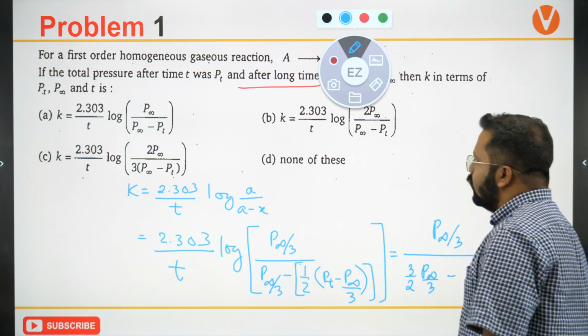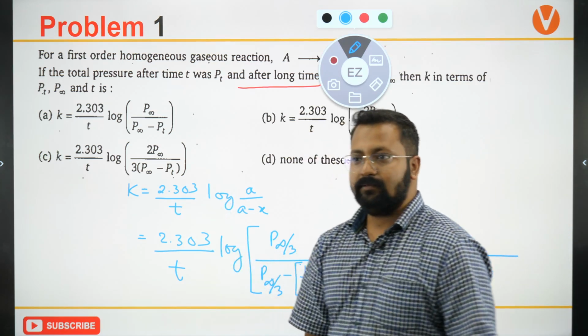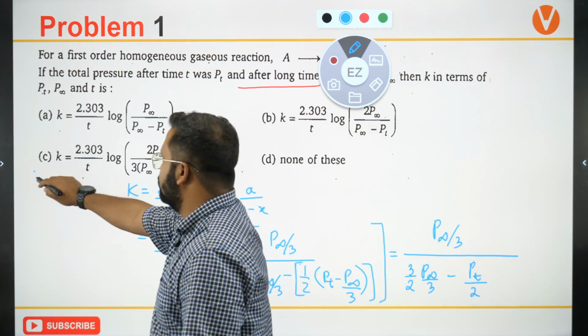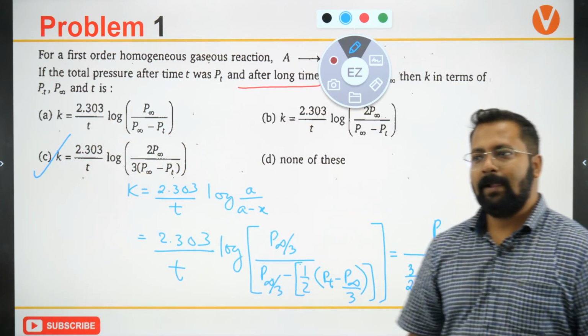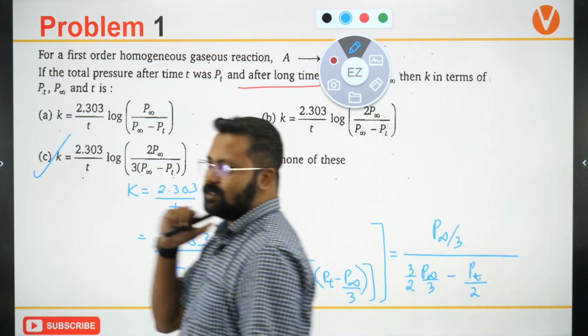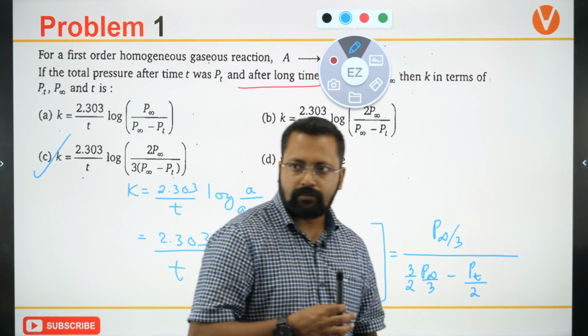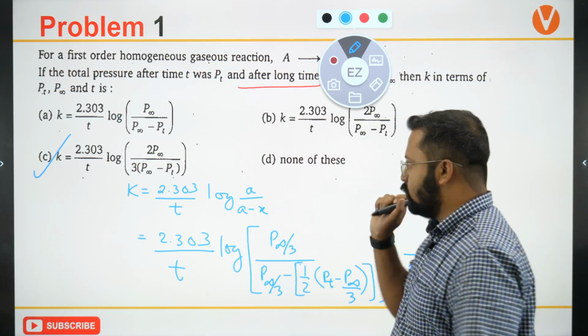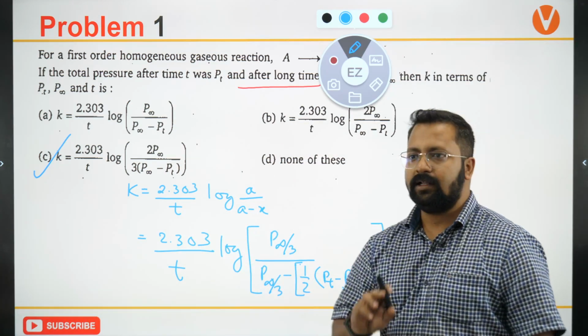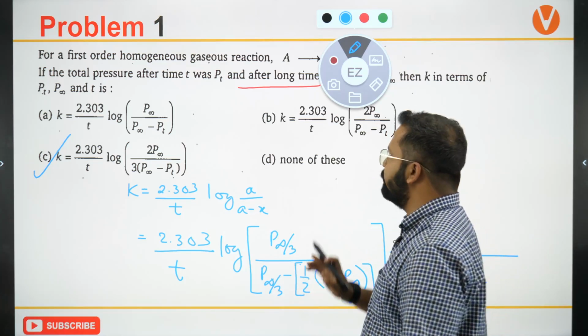Answer should turn out to be C. Okay, please check your calculations. Calculations are very vital. The answer would turn out to be C.